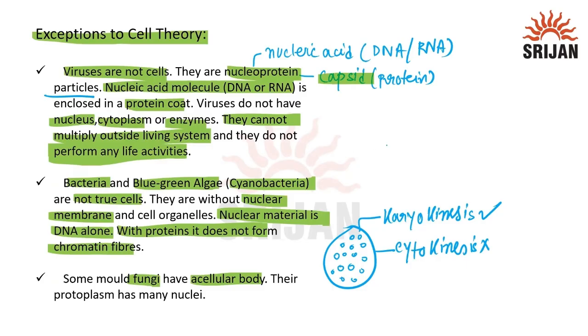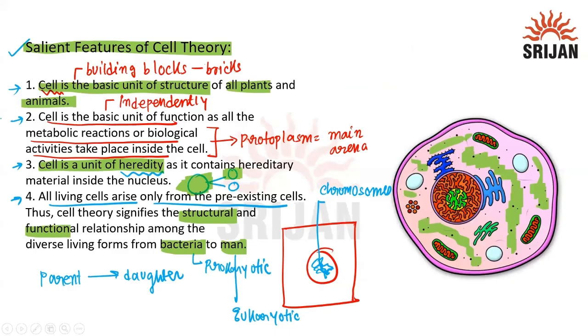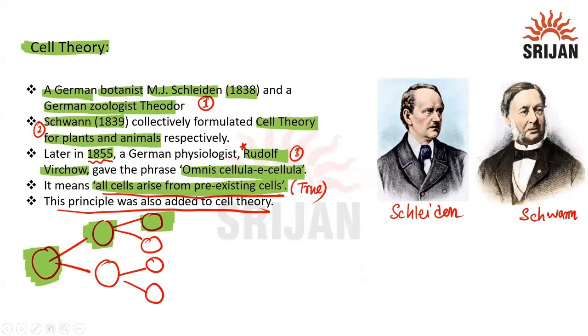So that the cell becomes two bodies. But if the cytokinesis does not take place, what happens? The cell will not get divided. So many nuclei will be formed. It's called a syncytium condition. So this point also we need to know. These are the three points here we need to understand. Here we studied the exceptions of cell theory, the salient features of cell theory, and also what is the cell theory. Hope you students understood this topic nicely. Thank you.